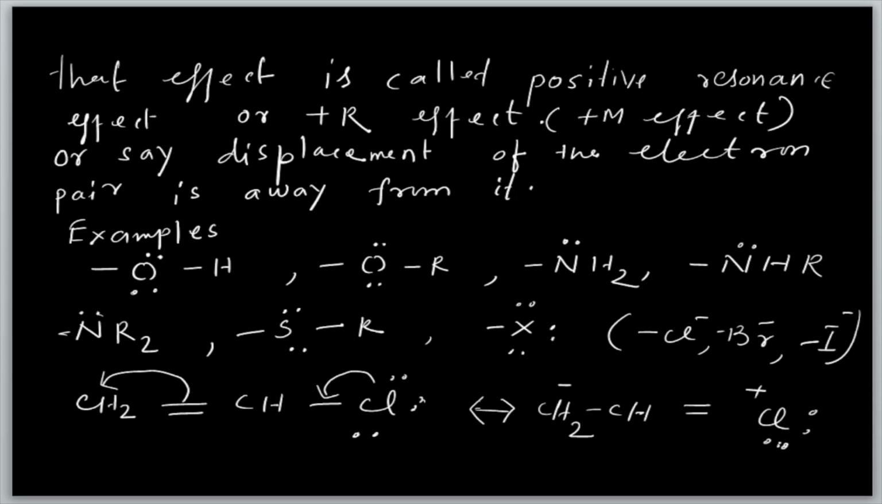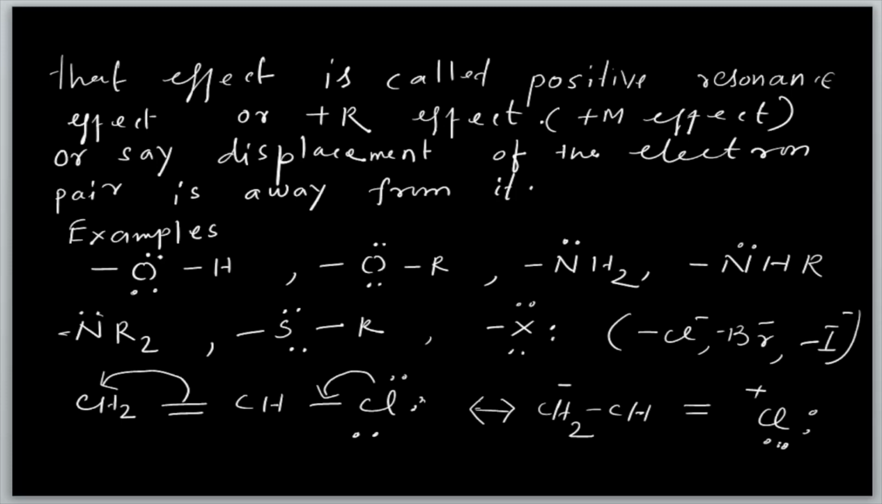Now, see examples which are helpful. These are called substituents: OH, OR, NH2, NHR, NR2, SR, and X halogen. You can observe here there are 2 pairs, 3 pairs of electrons present, and the displacement of the electron pair is away from the substituent.